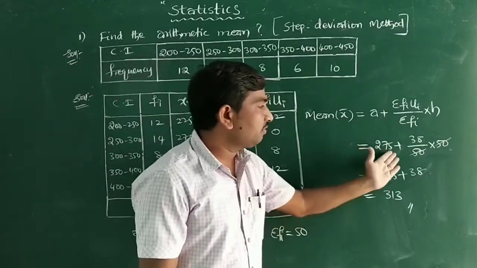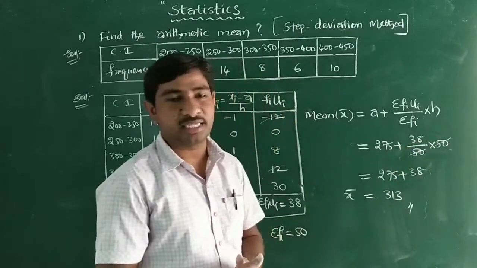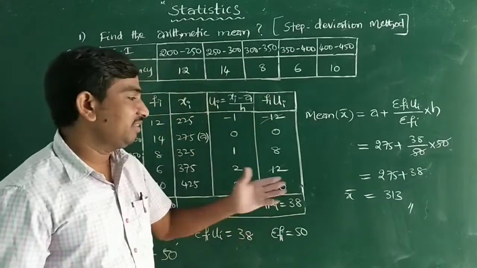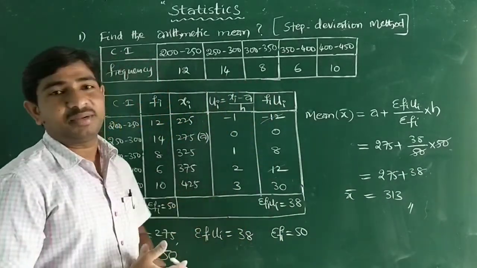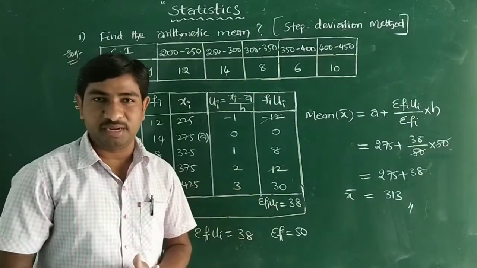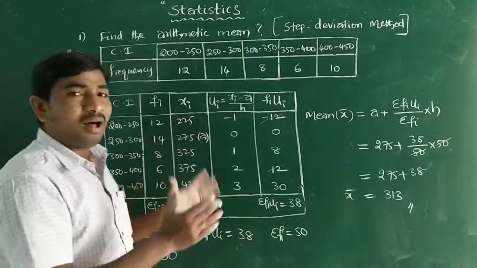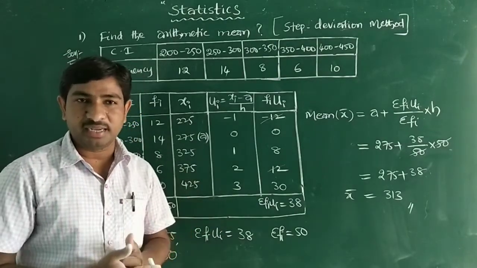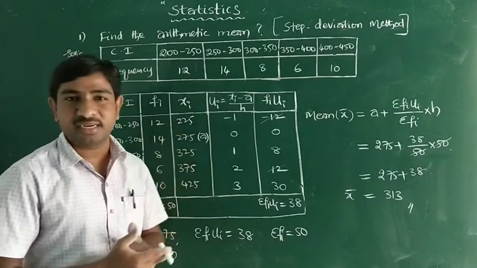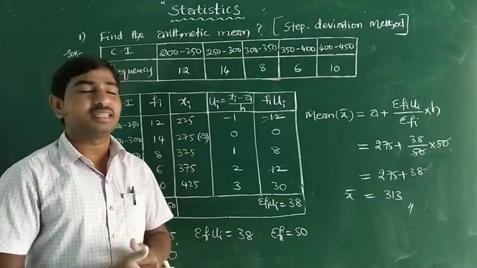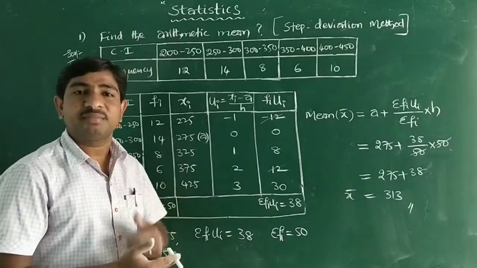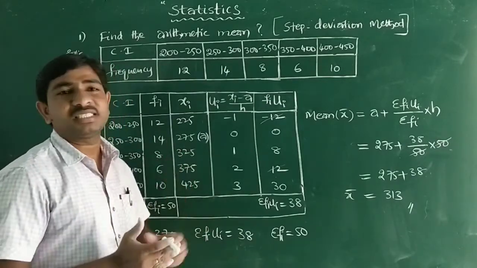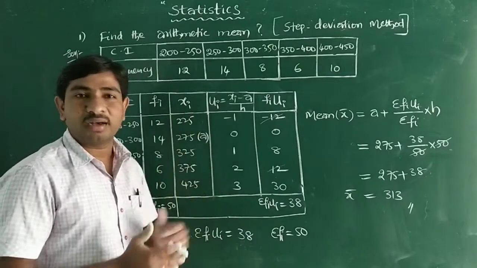Now 275 plus 38 by 50 into 50. 50 will get cancelled. Then what is left? 38. 275 plus 38, again we are getting 313. So in the previous deviation method also, we got the same arithmetic mean value. Whatever it is, from all these three methods, we will get the same answer. For any problem, if you find the arithmetic mean by the three methods, we will get nearly the same values, maybe with some difference in decimal points. Whatever it is, the central tendency mean value must be the same for all the methods.